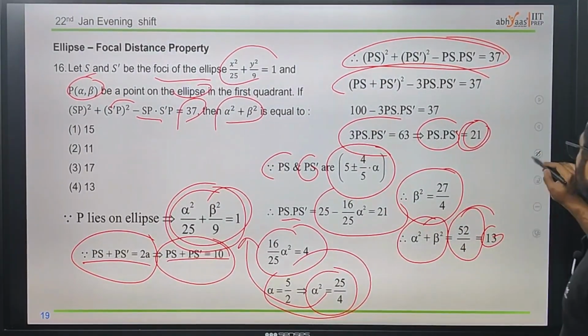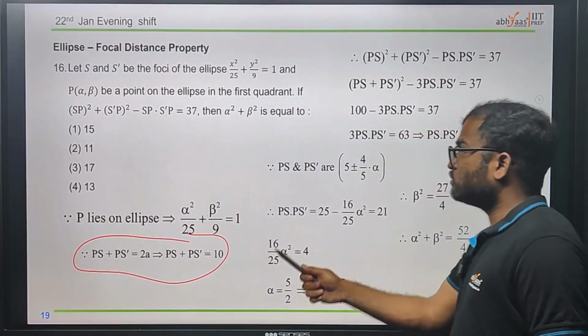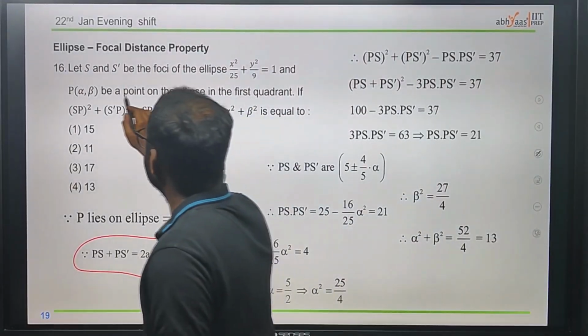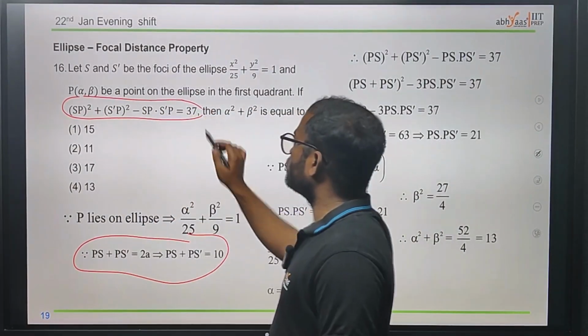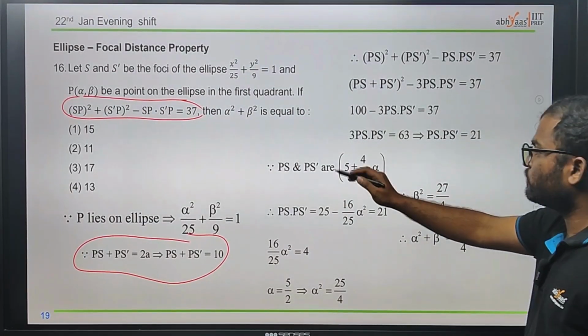In this question, we just need to remember this. Using this only, we can easily solve this type of question. They have already given this, and only the substitution process is needed in order to find the answer. We got PS and PS dash from this only.